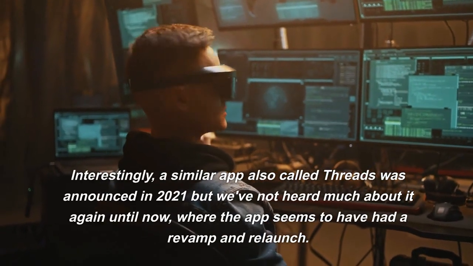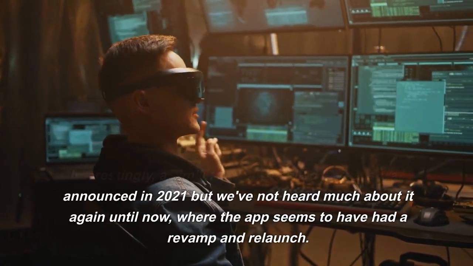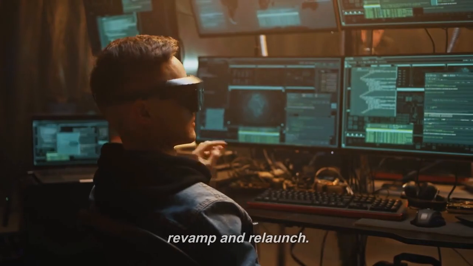Interestingly, a similar app also called Threads was announced in 2021, but we've not heard much about it again until now, where the app seems to have had a revamp and relaunch.